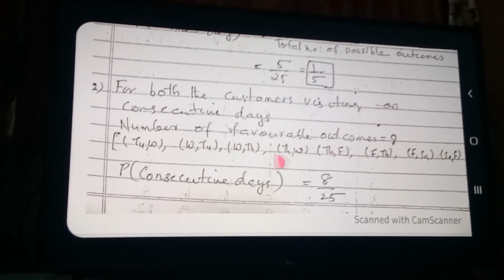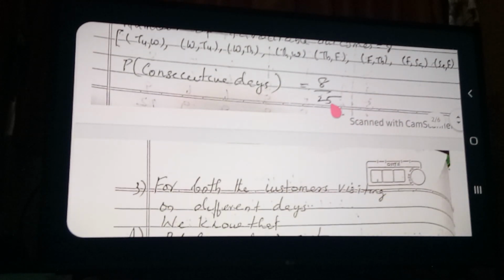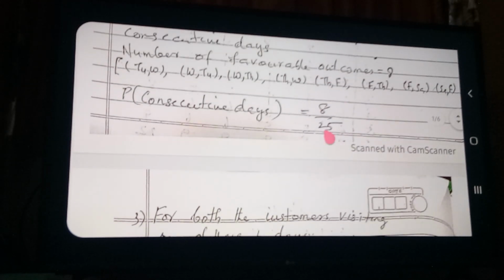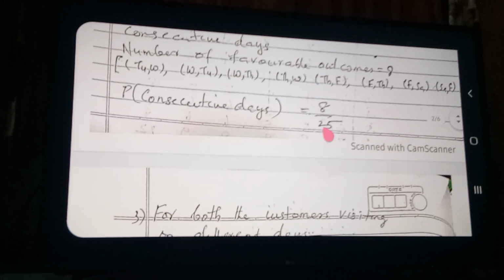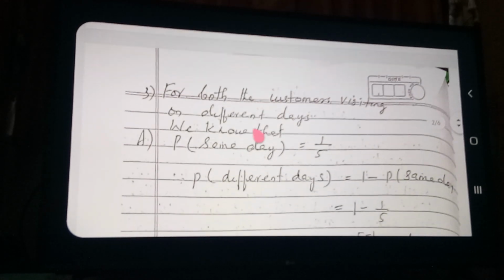So what is the total favorable outcome? 8. And what is the total possible outcomes? 25. Therefore, the probability of the customers visiting on consecutive days is equal to favorable divided by total. Favorable is 8 and the total is 25. Clear? Okay. Go to the next point.